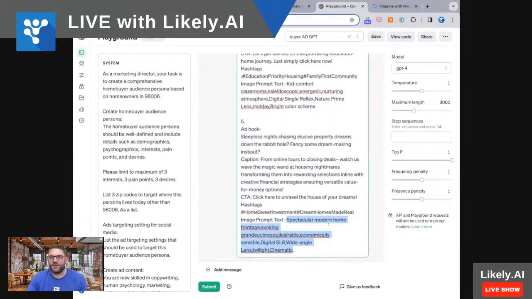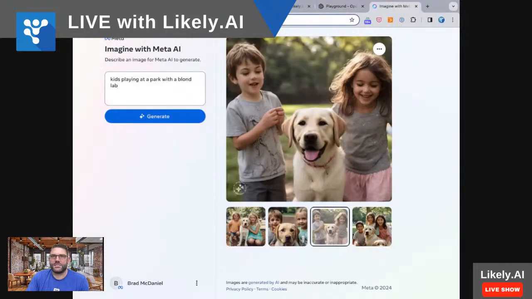Now, this is something that's kind of fun. You used to have to pay for subscriptions for different things, but Meta has done a hell of a good job, excuse my language, with some of their recent advancements. And this is free. It's imagine.meta.com. Create a Meta account. It's different than your Facebook account. And then you can use this for free.